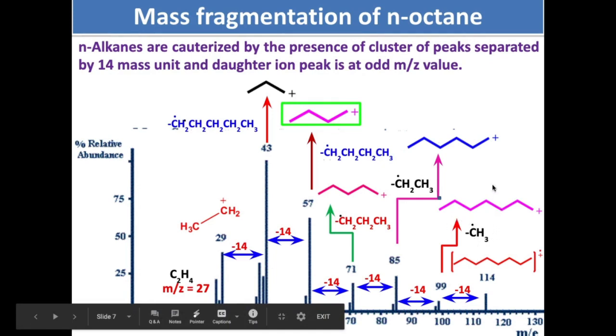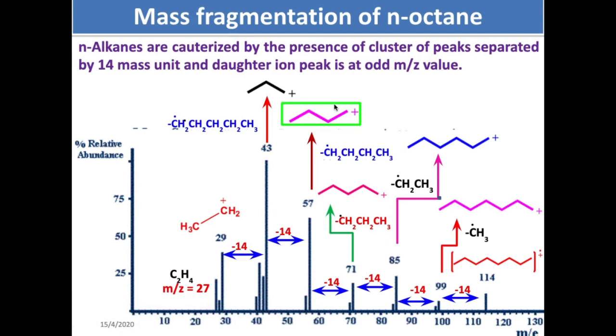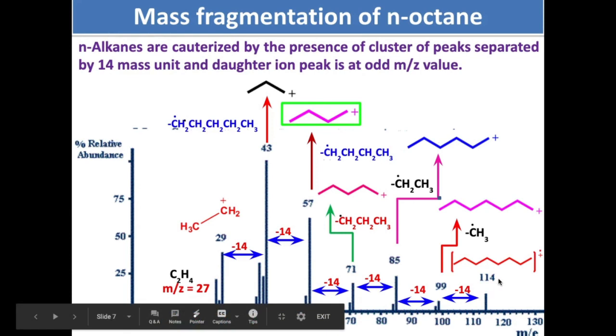If you look at all these carbocations and arrange them in order of their stability, this is the most stable carbocation out of the carbocations you have here. So this is the most intense peak. Another one is, look at this peak here, it is 114. All these daughter ion peaks, one thing is very peculiar.